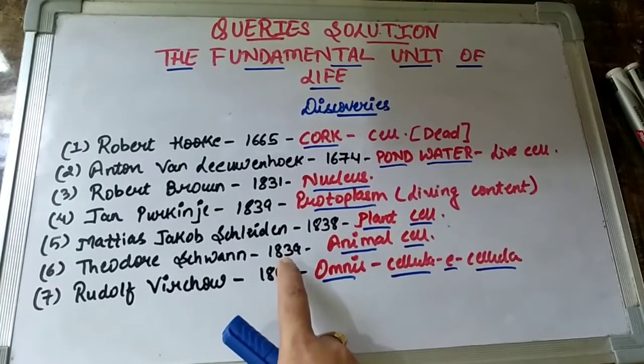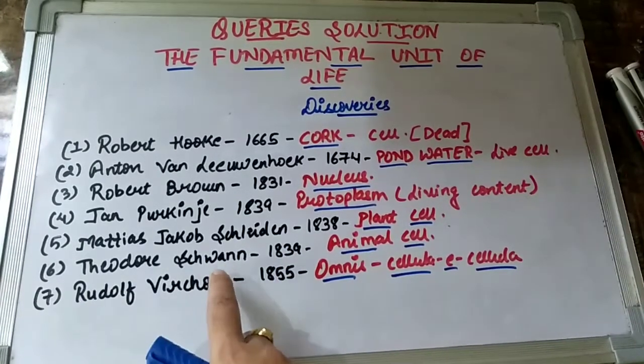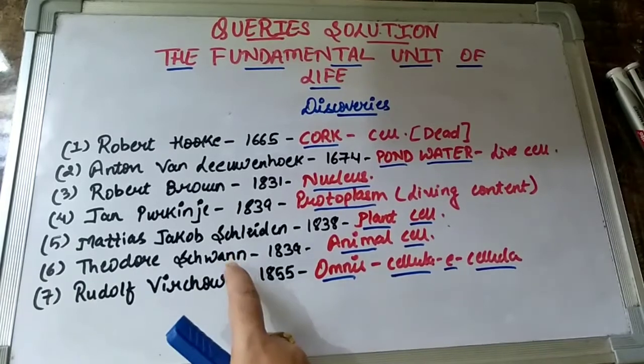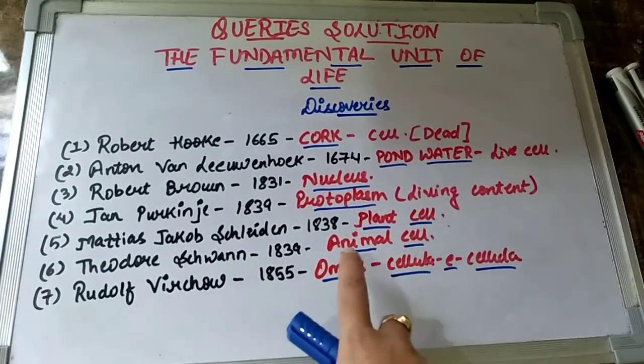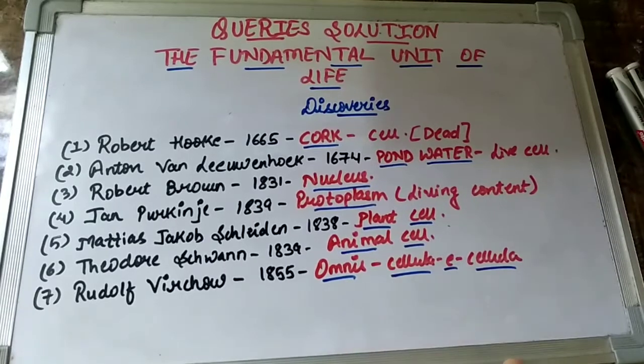Okay, the next discovery with respect to the animal cell structure, children, was made in the year 1839 by a scientist known as what? Theodor Schwann. So Schwann was the scientist who gave the concept of animal cells, that animals also comprise cells, and those cells are known as animal cells.